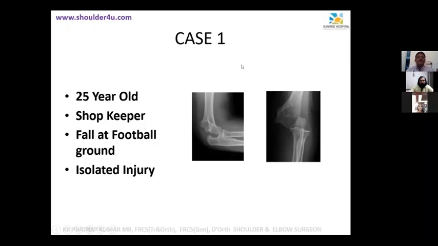Okay, the first case is you can see the photograph. A 25-year-old male shopkeeper. He was playing football and had a fall on outstretched hand. It's an isolated injury. There's a junior guy there, Akhil. Can you describe that injury, Akhil? Akhil, can you hear me? Is Akhil there? No. Hello, sir. Akhil, can you describe what you see?